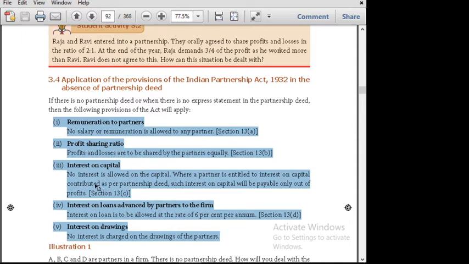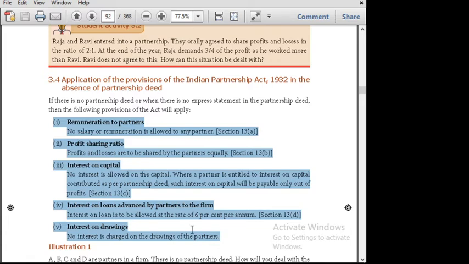Interest on capital. No interest is allowed on capital. Where the partner is entitled to interest on capital contributed as per the partnership deed, such interest on capital will be payable only out of profit. It is according to section 13C. And interest on loan advanced by partners is at the rate of 6% per annum. Note down, students, interest on loan is 6% per annum. This is a one word question. And no interest is charged on the drawings of the partners.